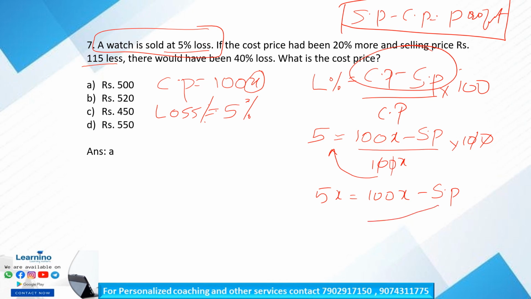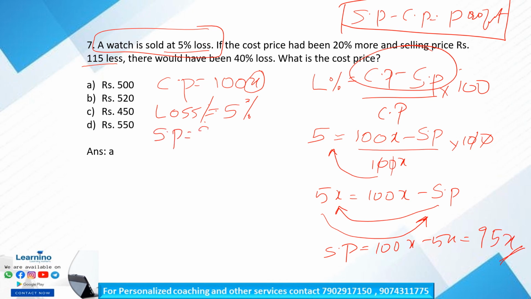Selling price to this side and 5x to right hand side. We get selling price is equal to 100x minus 5x is equal to 95x. Is it clear? So selling price is equal to 95x, cost price is equal to 100x, and loss is equal to 5%.